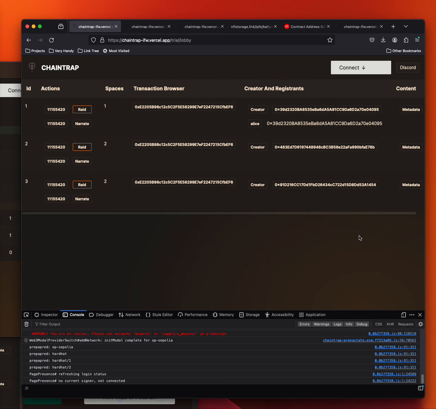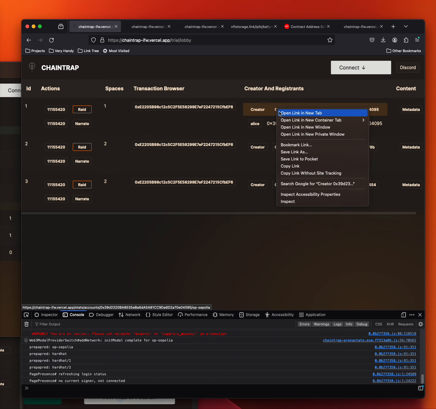Give that a moment to load. What you can see in this page are stats for each of the currently active games, the ones that have been created by the narrator and are waiting for registrants to join before the game is started. In the first column, you can see the actions that you can do. You can join in a raid, or you can carry on to the narration button. The columns that are relevant for this milestone are the creator and registrants column, where we have links to each of the addresses that are involved in the dungeon.